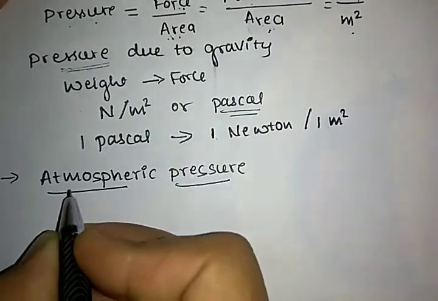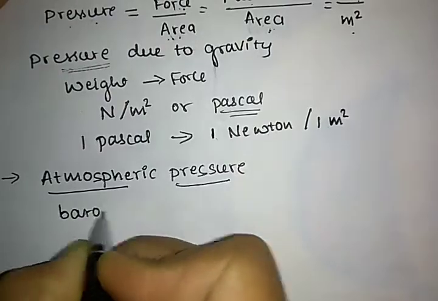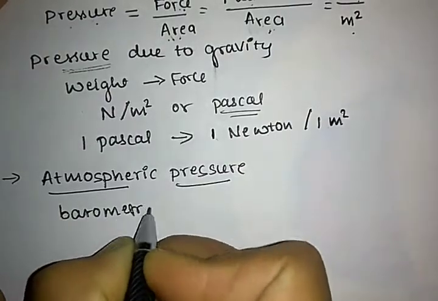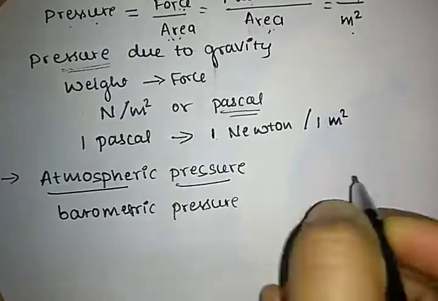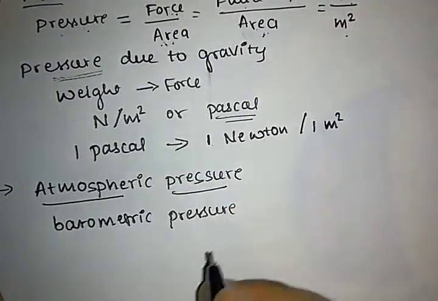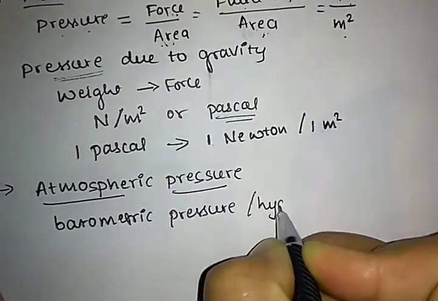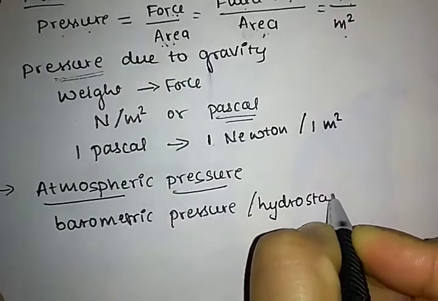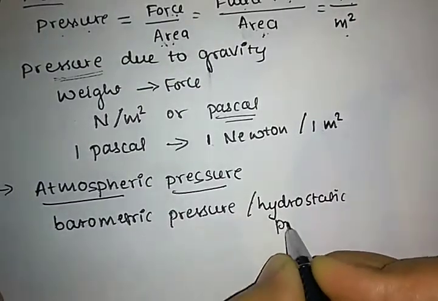Atmospheric pressure is also known as barometric pressure, or it is also known as hydrostatic pressure.